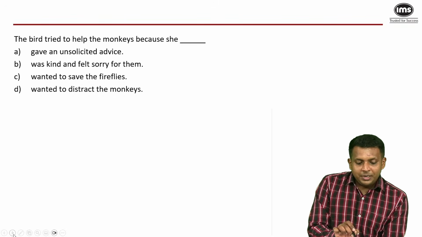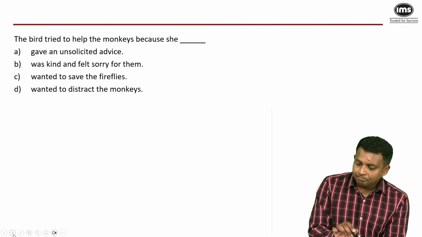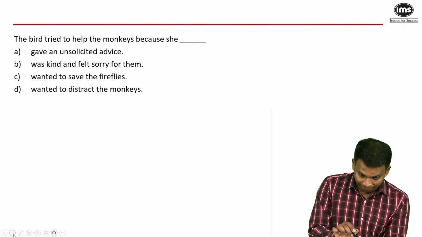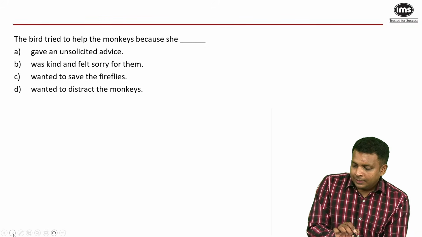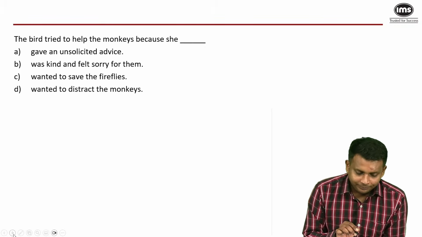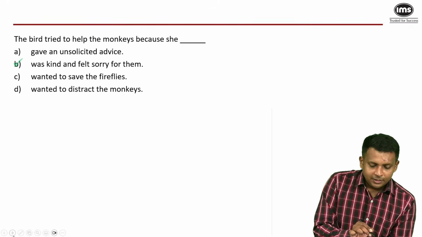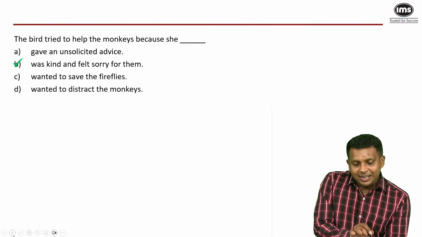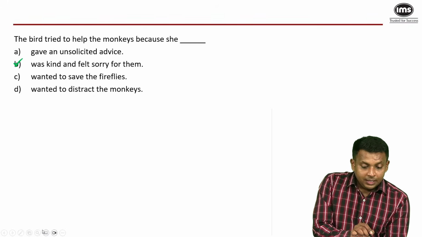The bird tried to help the monkeys because she, so the answer is B, was kind and felt sorry for them.